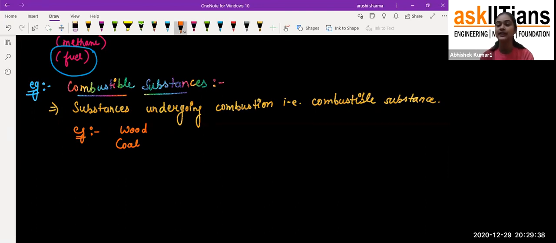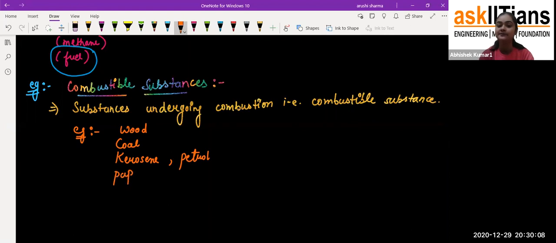What else can be an example of combustible substances? Kerosene, petrol. These are also carbon compounds that undergo combustion, and we get carbon dioxide and heat and light from them.